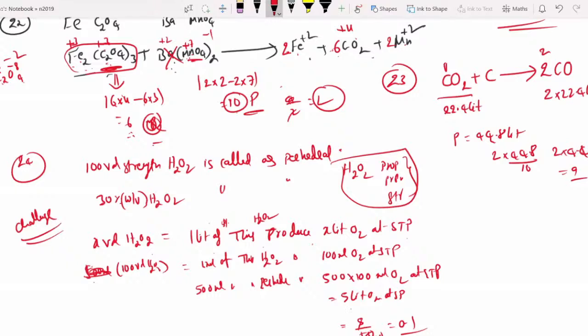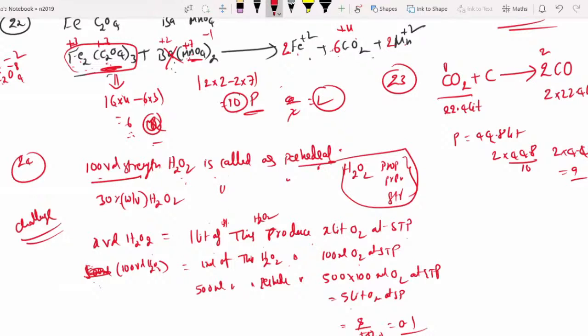Actually, you will get 5 liters. First, the 100 volume strength of H2O2 is called perhydrol. Yes or no? I will challenge later. So 100 volume strength means 1 ml produces 100 ml of oxygen. Now how much have they given? 500 ml of 100 volume H2O2.